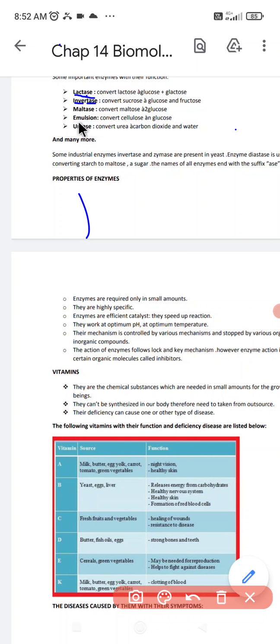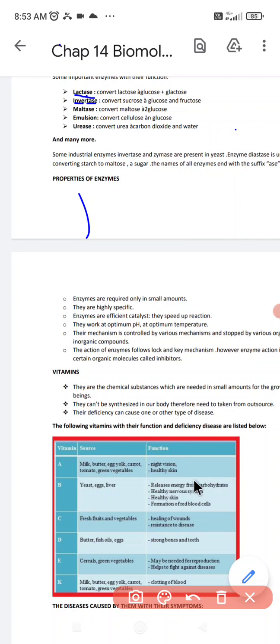Then we have emulsin, which converts cellulose into glucose. Then you have urease, which converts urea into carbon dioxide and water. That is, urease is a catalyst, an enzyme which acts on urea and converts it into carbon dioxide and water. So these are the different functions.